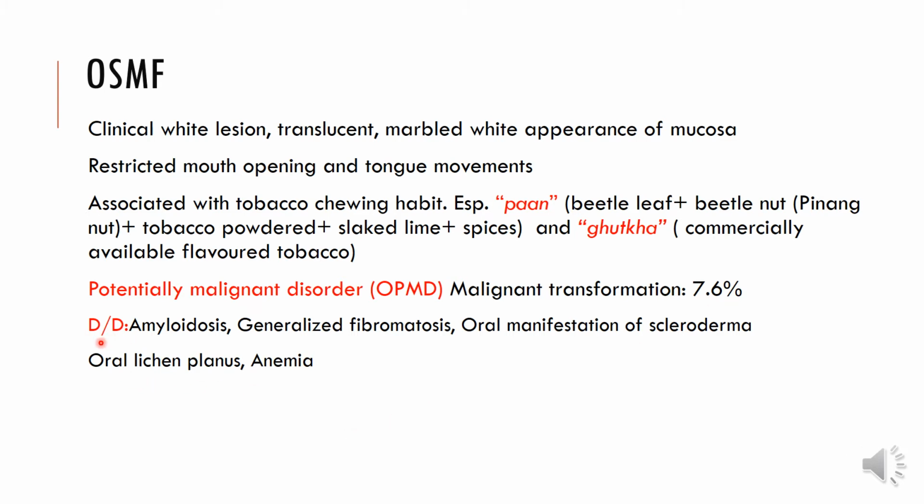The differential diagnosis of the clinical appearance could look like amyloidosis, generalized fibromatosis, oral manifestations of scleroderma, or lichen planus, or even anemia, because the pallor, a whitish appearance, could look like anemia. In fact, many of these patients have coexisting anemia because of poor nourishment, because they constantly keep chewing these tobacco products, which reduces hunger. And in the process, they eat less nutritious food and develop anemia.